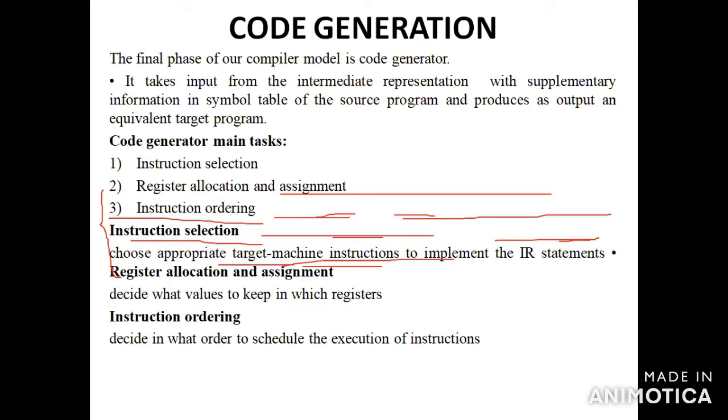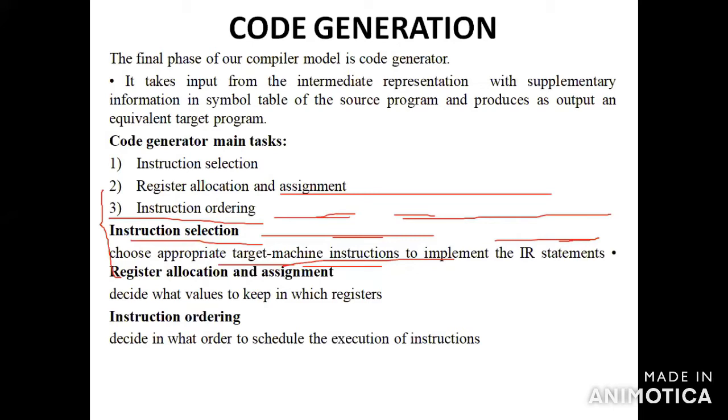Code generation is the final phase of our compiler model, and it is called the code generator.